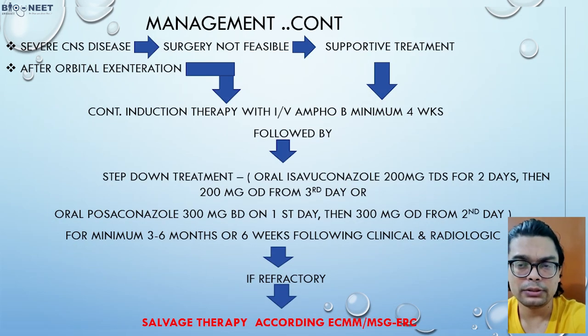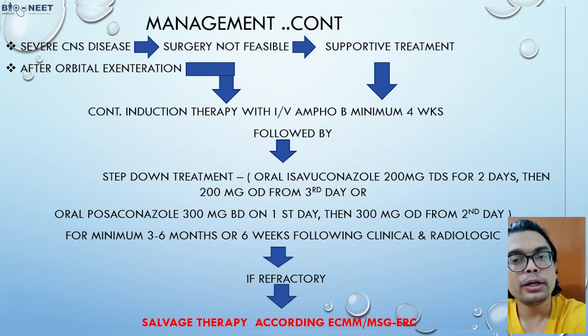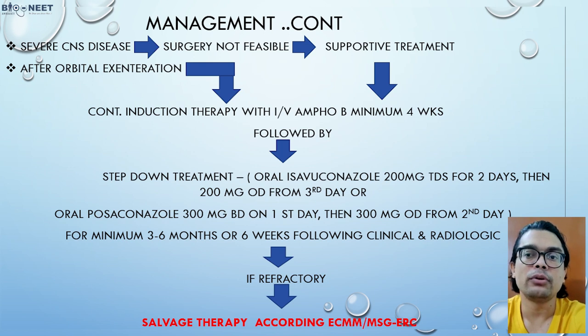After orbital exenteration, what can you do? Continue the induction therapy, that is the same IV amphotericin B, for at least 4 weeks, and then you can put the patient on step-down treatment of oral isavuconazole 200 milligram TDS for 2 days and then 200 milligram OD from the third day. Or you can also use oral posaconazole, 300 milligram BD for the first day and then 300 milligram OD. At least 3 to 6 months the treatment should be continuous.